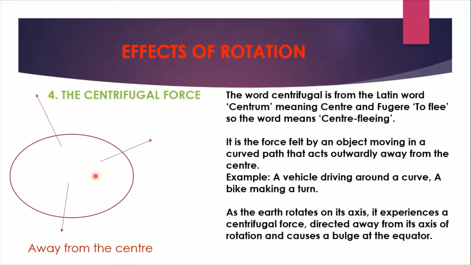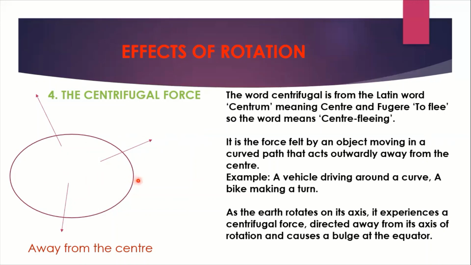Now, in the case of Earth, as the Earth rotates on its axis, it experiences a centrifugal force. That means it goes outwards from the center, directed away from its axis of rotation, and causes a bulge at the equator. You can see the shape of the Earth bulging in the equatorial region. Because of the centrifugal force, Earth has these areas bulged.